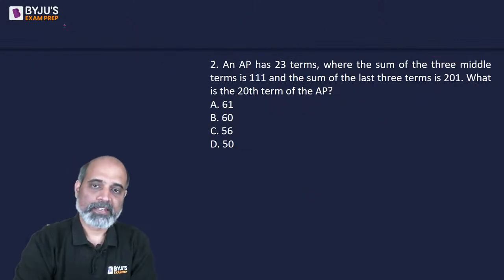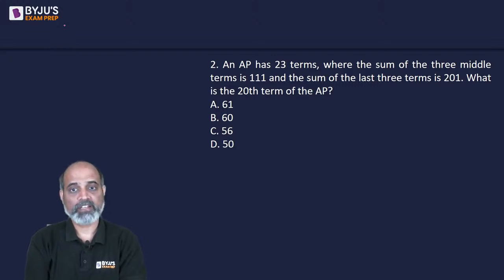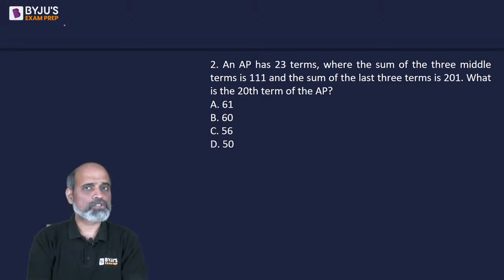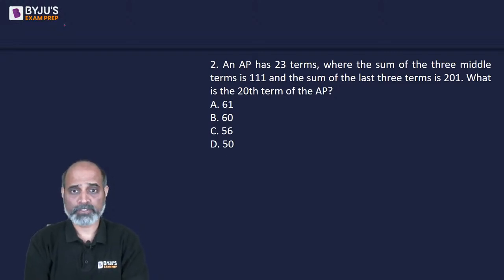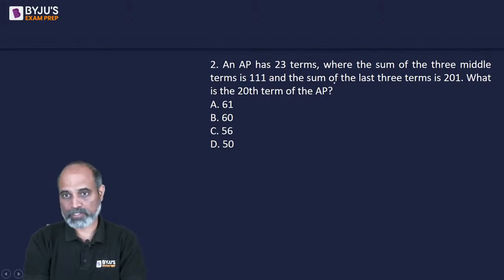Okay, next one. An AP has 23 terms where the sum of the 3 middle terms is 111 and the sum of the last 3 terms is 201. What is the 20th term of the AP? Again, we can solve this using 2 approaches. So the first one is using equations.